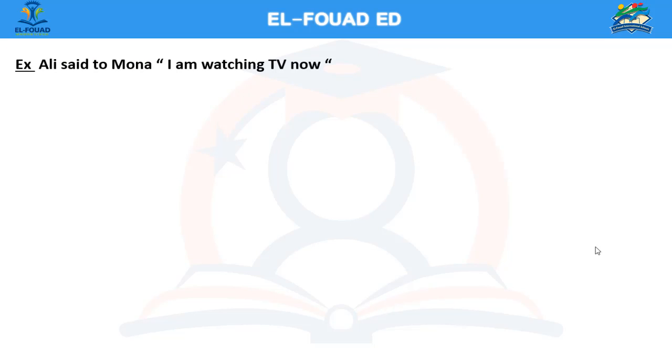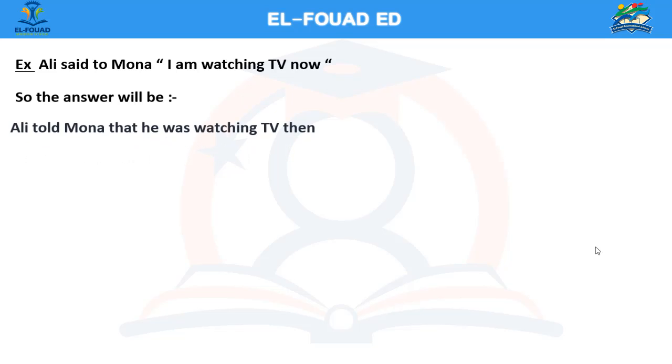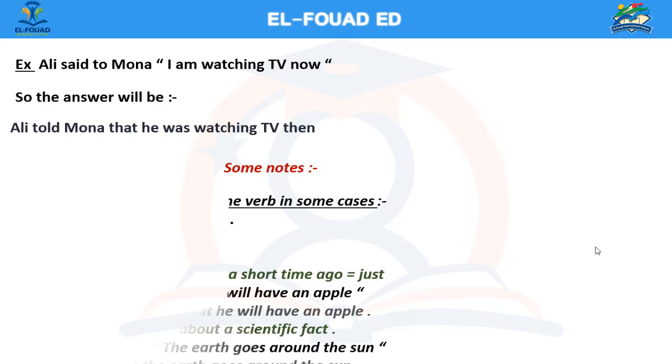For example, Ali said to Mona, "I'm watching TV now." How to transform it into reported speech? So the answer will be, Ali told Mona that he was watching TV then. There are some important notes.